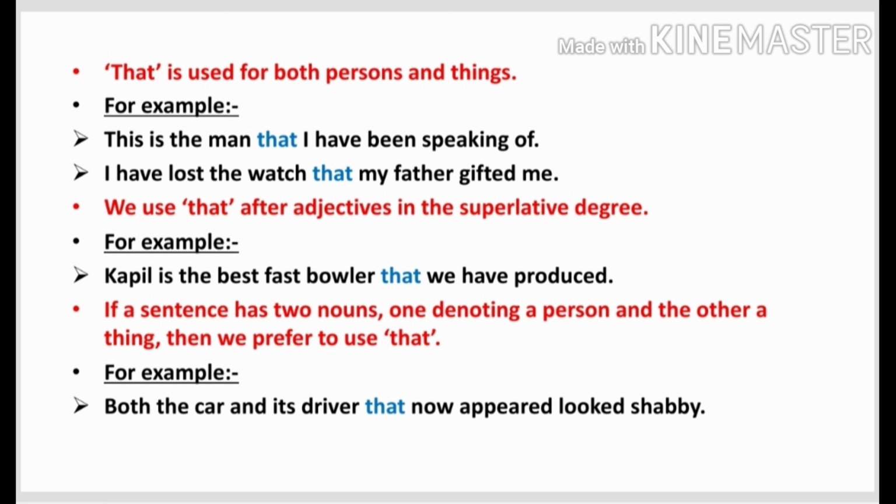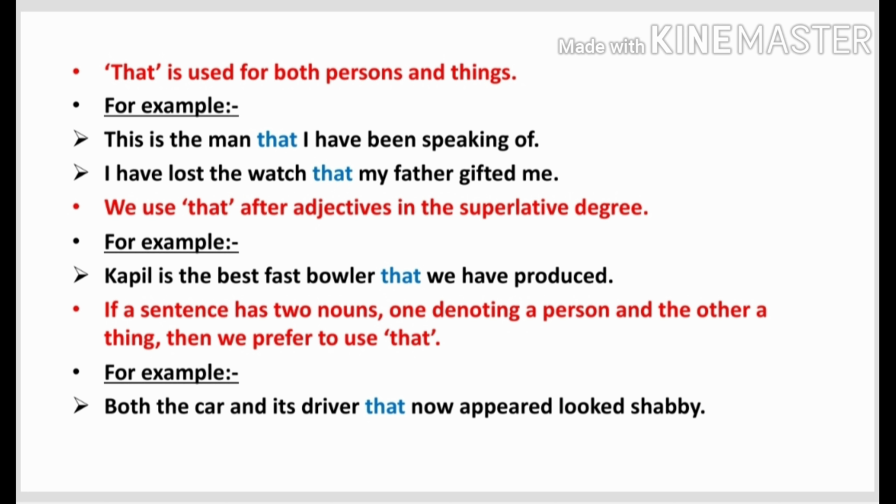Both the car and its driver. One is a thing and one is a person. We use who for a person and we use which for a thing. But if in a sentence there is a person and a thing, then we prefer to use that. So the sentence becomes: both the car and its driver that now appeared looked shabby. Shabby means dirty.